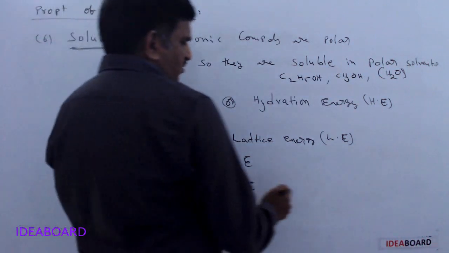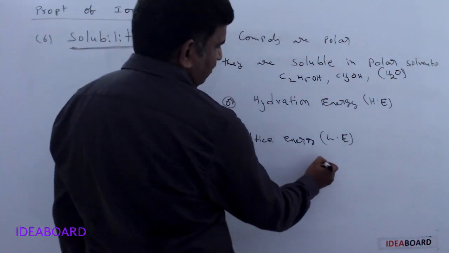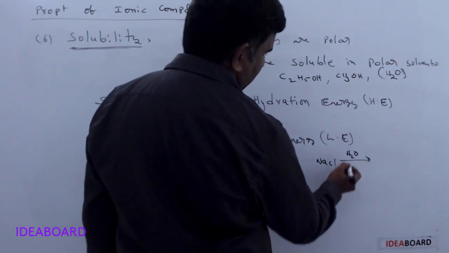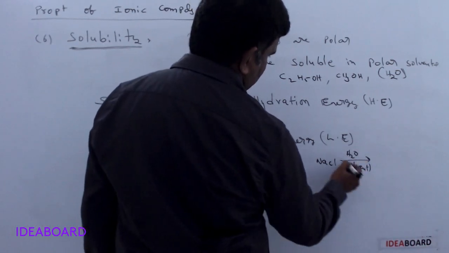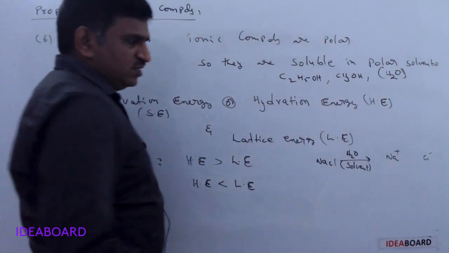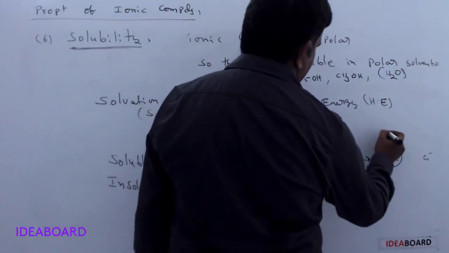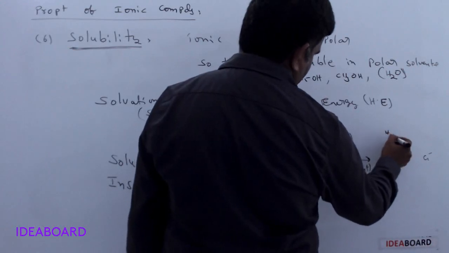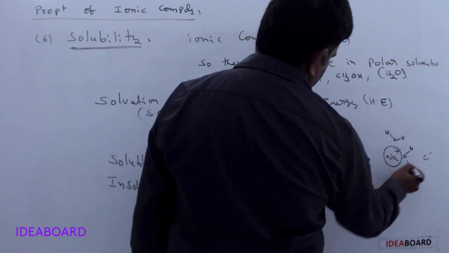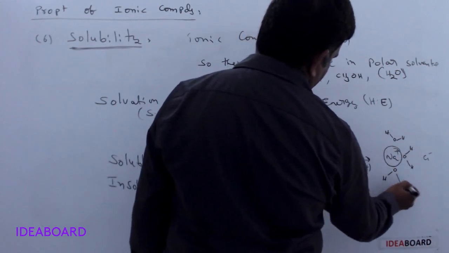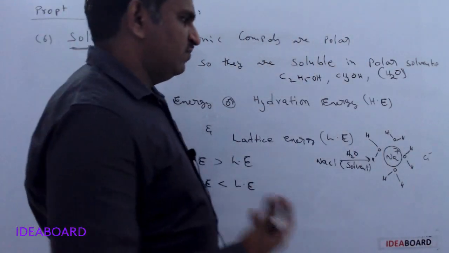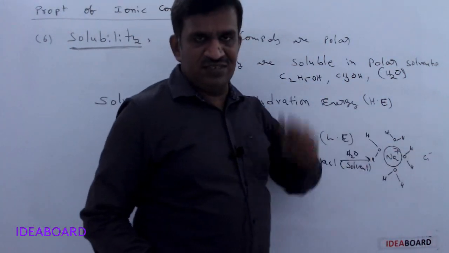Simply please remember, suppose I have NaCl. I am dissolving this NaCl in H2O, taking H2O as the solvent. What happens is Na+ and Cl- ions are formed. This Na+ ion is surrounded by water molecules. In the water solvent, Na+ ions are surrounded like this.